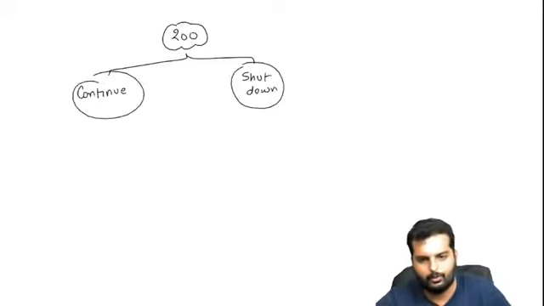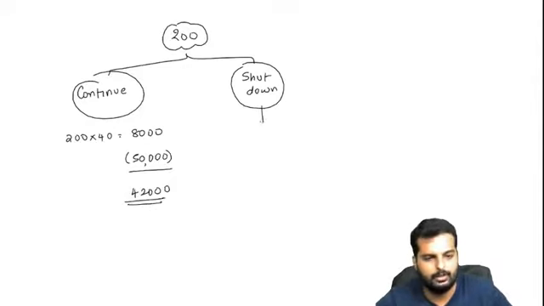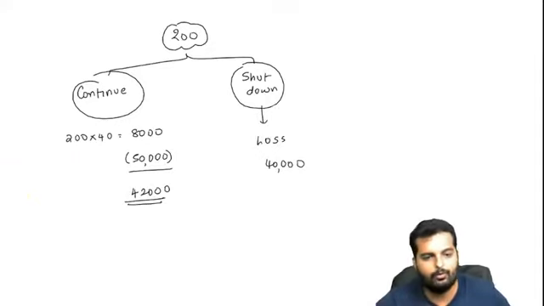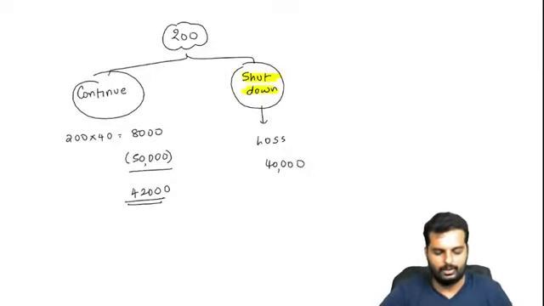If I continue at 200, it is 200 into 40, that is 8,000. Okay. Fixed cost is 50,000. My loss turns out to be how much? 42,000. If I shut down, my loss will be how much? 40,000. So tell me friends, at this point, which is better? Is it better to go for continue or shut down? It is better to go for shut down. Can you draw this chart in your books now?